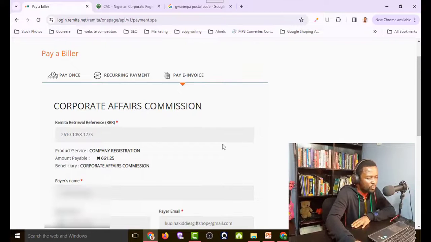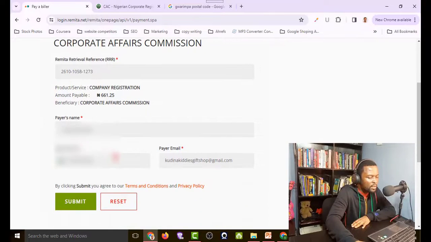This is the next page you are going to pay, and you can see here the money has increased a bit because the remitter is going to charge their own commission. This is the details of what you are going to pay for and who is paying the money. So just come here and click submit.